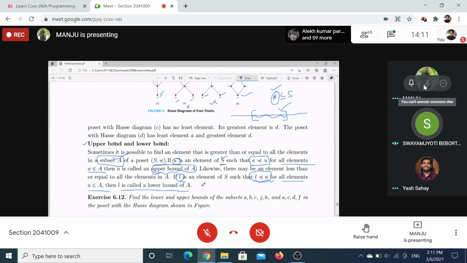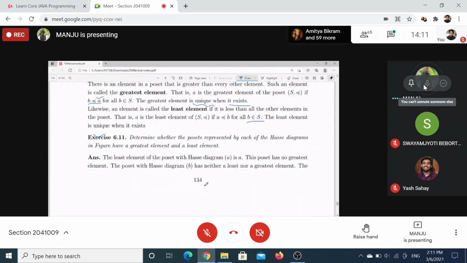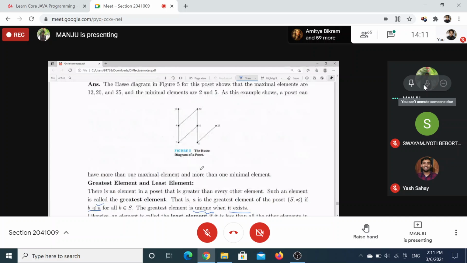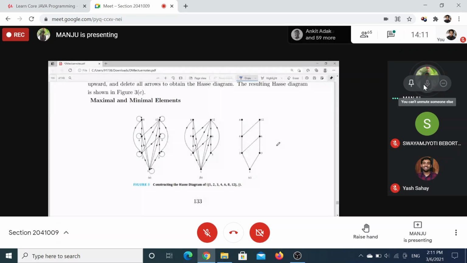Yes, ma'am. Now with the help of an example, you can just see. I'm taking S as this complete set 1, 2, 3, 6, 4, 8, 12, and A is 2, 3, 6.